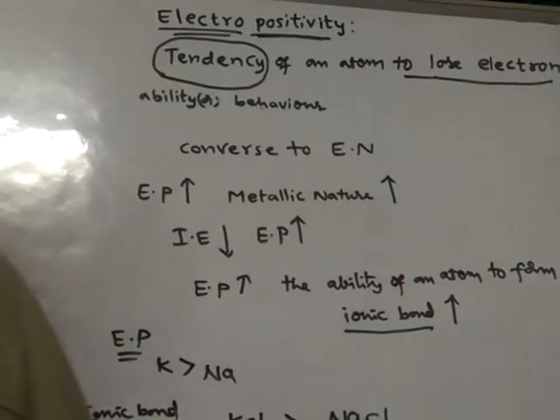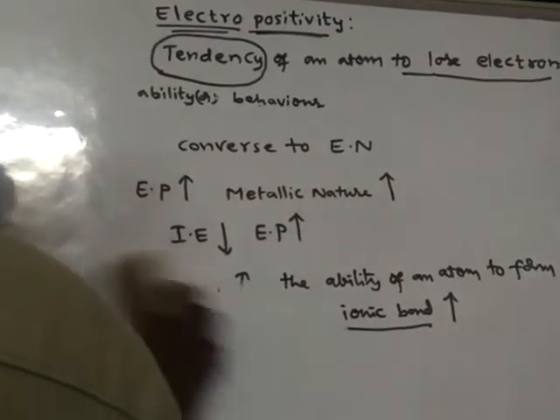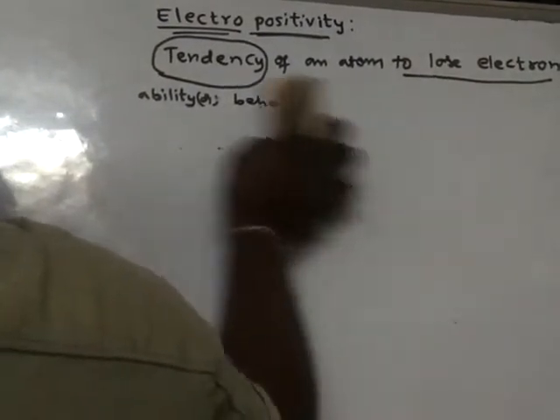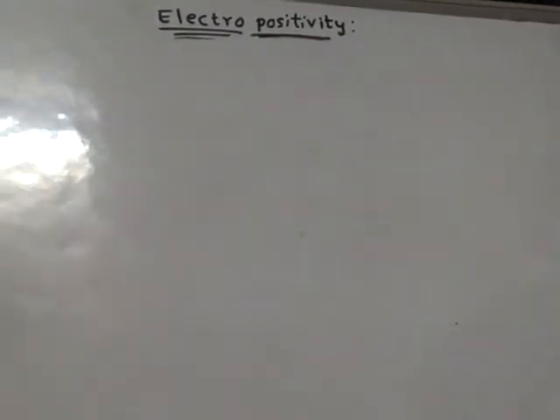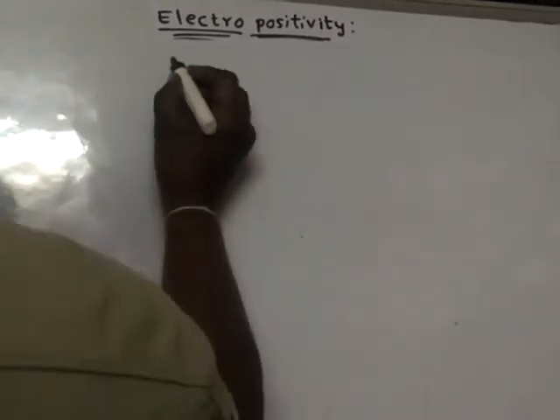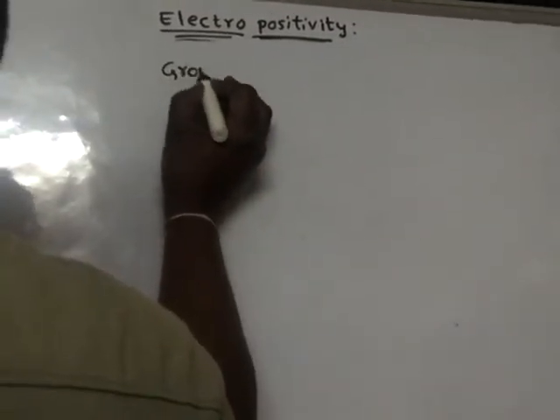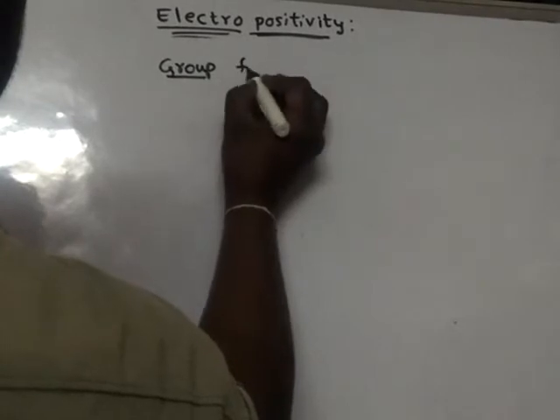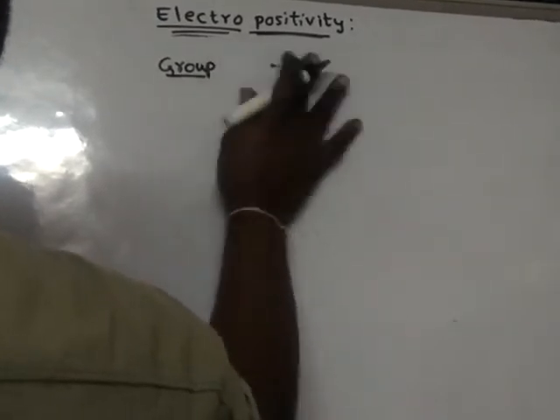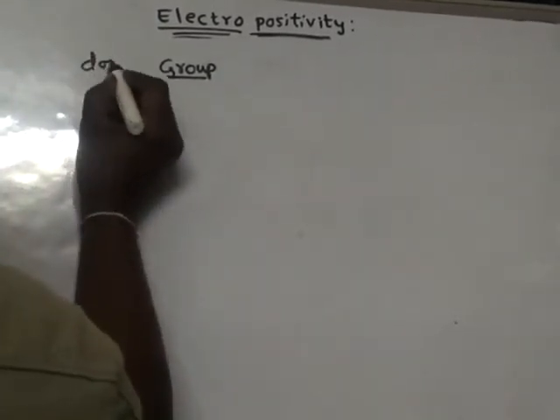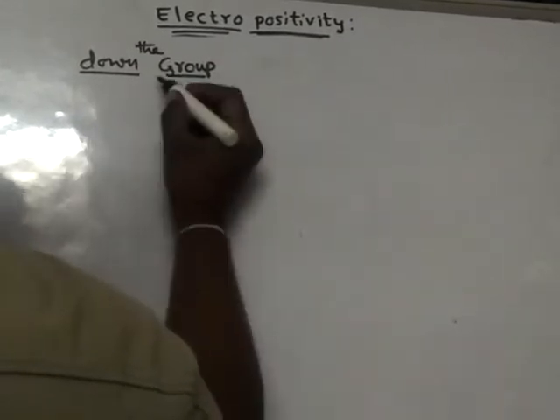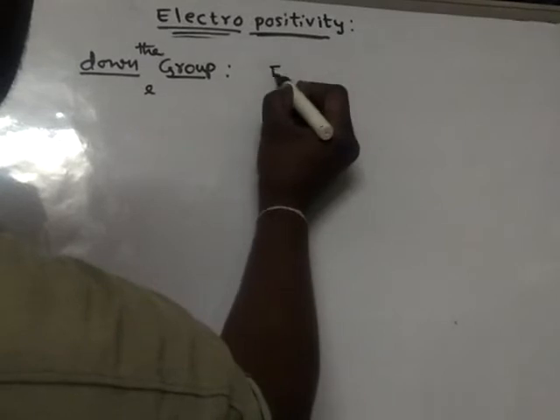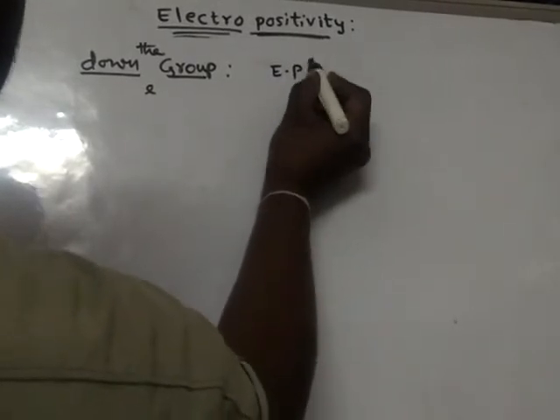Now let us learn what happens to electropositivity along a period and along a group. Down the group, vertically, electropositivity increases.